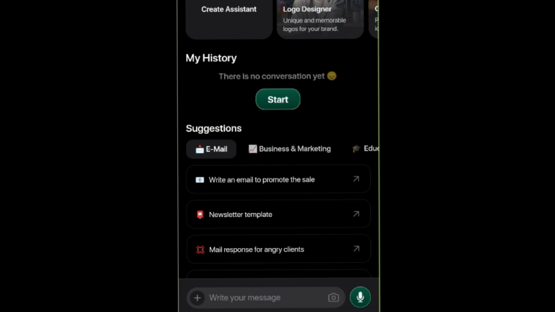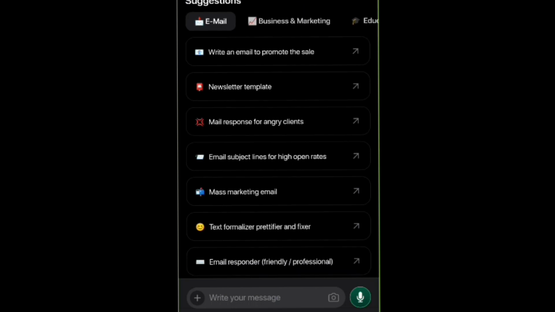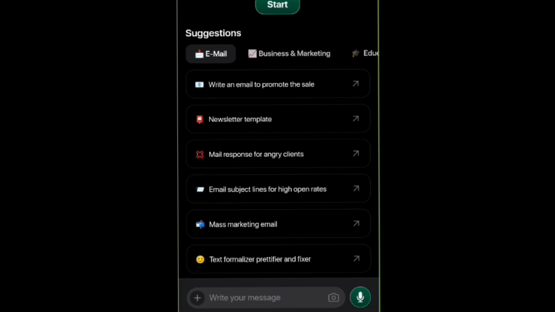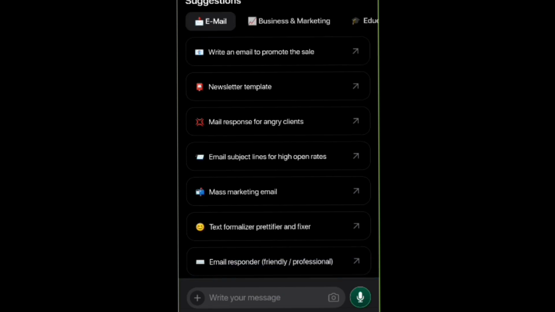Now for email, I know some brand owners centered on all this email marketing. They send messages to brand owners, and they also even do some sponsored adverts on it. Now you can see, write an email to promote the sale, newsletter, anything like that.